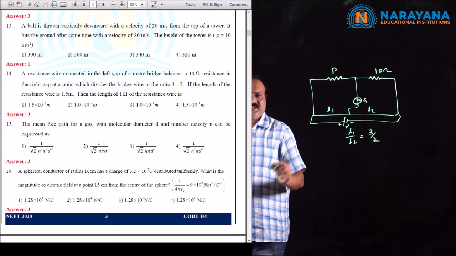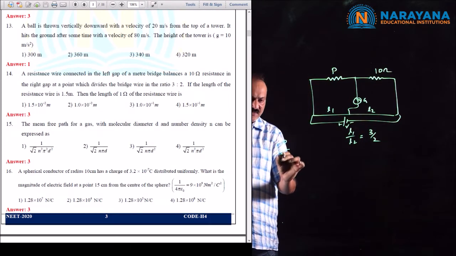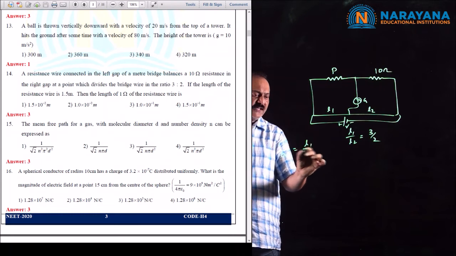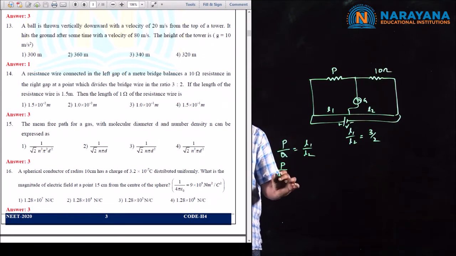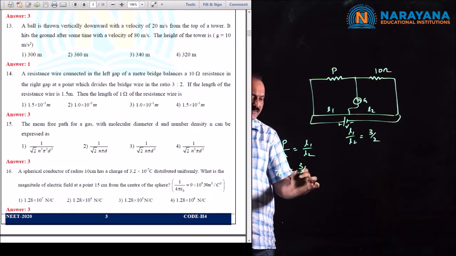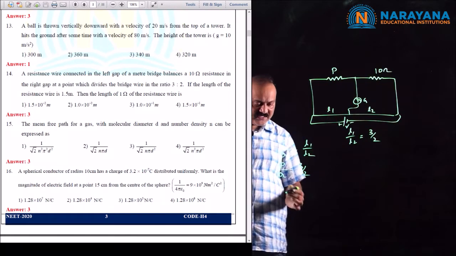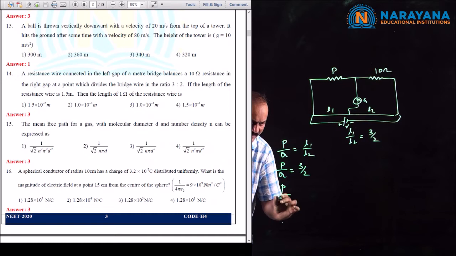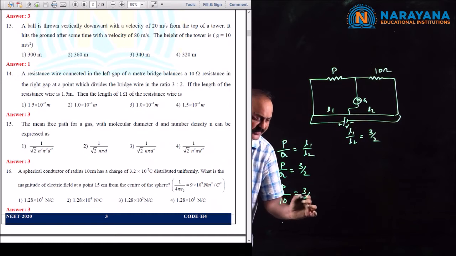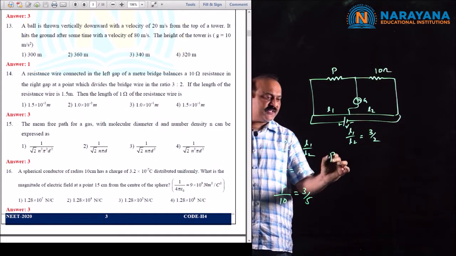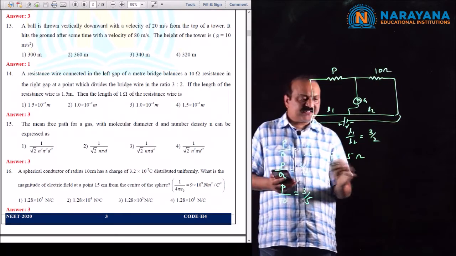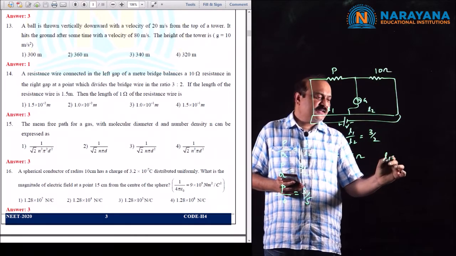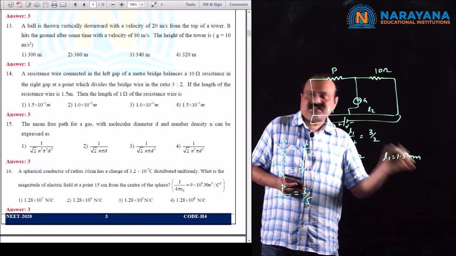From the meter bridge, P by Q is equal to L1 by L2. That is, P by Q is equal to 3 by 2, and Q is taken as 10 ohms. Therefore, P by 10 is equal to 3 by 2. From this we get P is equal to 15 ohms. For 15 ohms, the length of the wire is given as 1.5 meters.